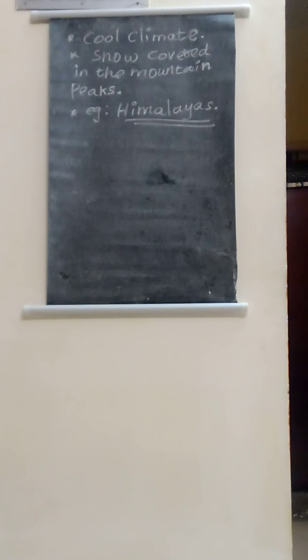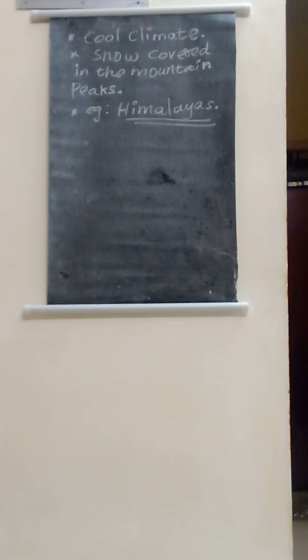One example is the Himalayas. The Himalayas are located on the northern side of our country, and this is one example of the mountains. Many mountains are located in the north and northeast of our country.